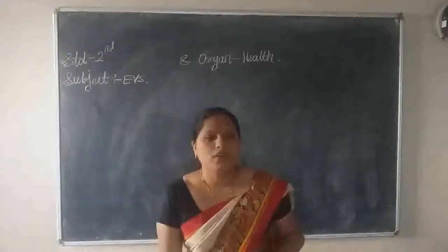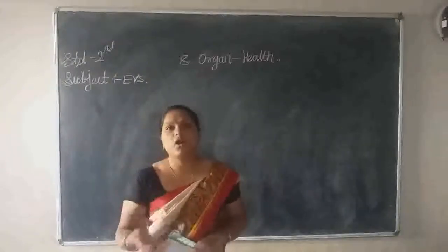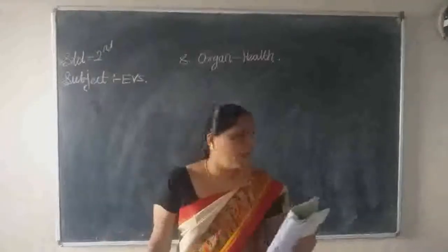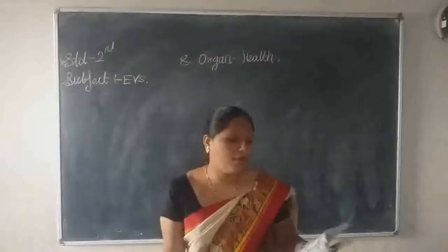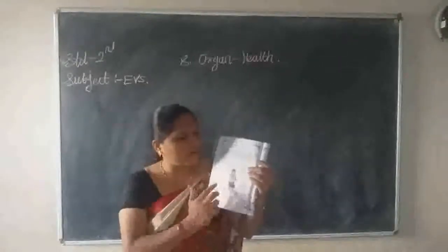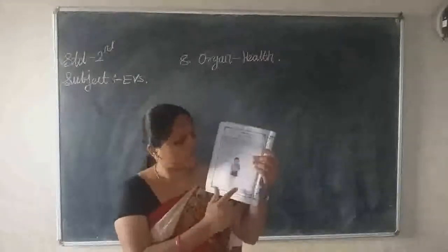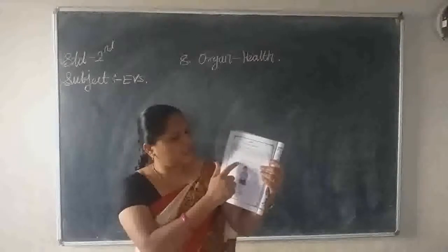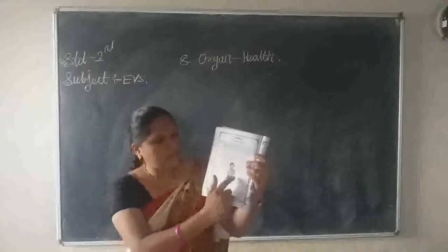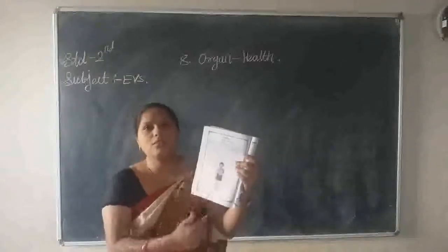Do you know? Yes, there are head, hairs, eyes, nose, ears, mouth, lips, teeth, tongue, neck, chin, and all some are the different parts of our body. So you have to write here the different parts of body. Try to understand and correct the spellings. Which first one is this, children? This is the eyes. Next one, this is head, nose, lips, neck, hands, fingers, legs and toes. All these are the parts of body.